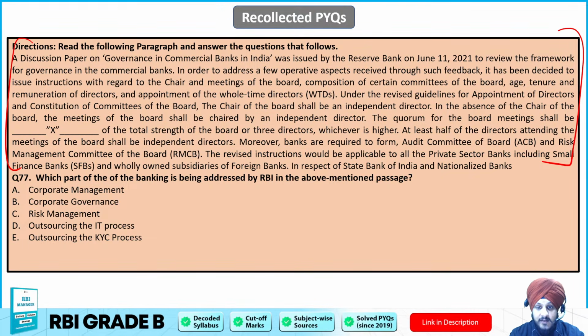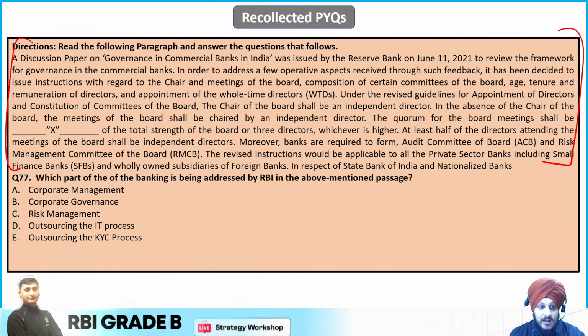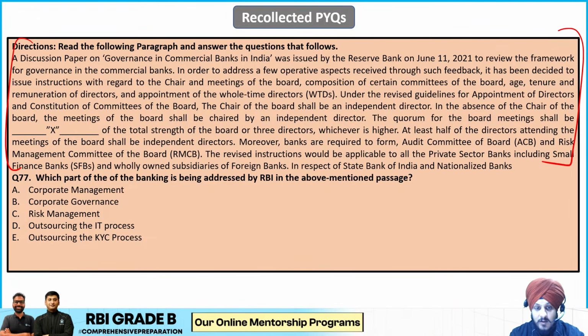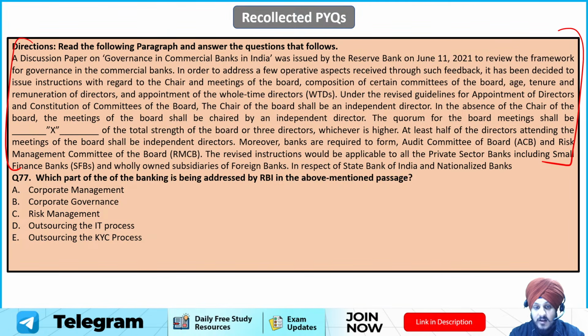In order to address a few operative aspects received through such feedback, it has been decided to issue instructions with regard to the chair and meetings of the board, composition of certain committees of the board, age, tenure and remuneration of directors, and appointment of whole-time directors. Under the revised guidelines for appointment of directors and constitution of committees of the board, the chair of the board shall be an independent director.